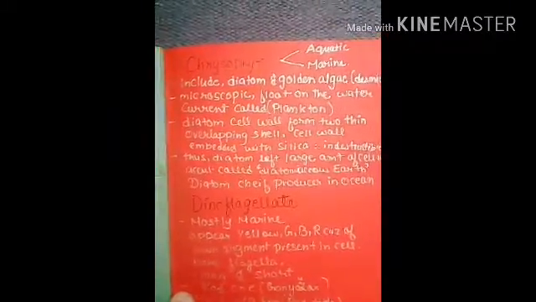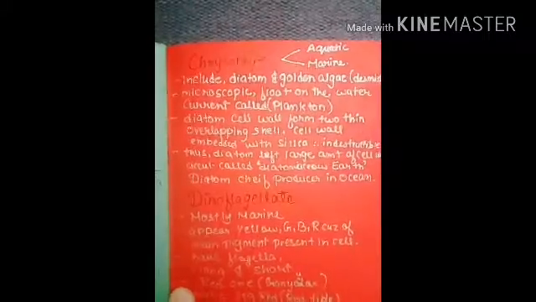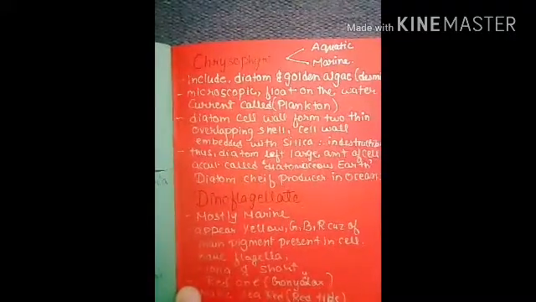Now first, chrysophytes. They are generally found in aquatic and marine habitats. They include diatoms and golden algae. Diatoms are microscopic and float with the water current as plankton. The diatom cell wall forms two thin overlapping shells, and the cell wall is embedded with silica.